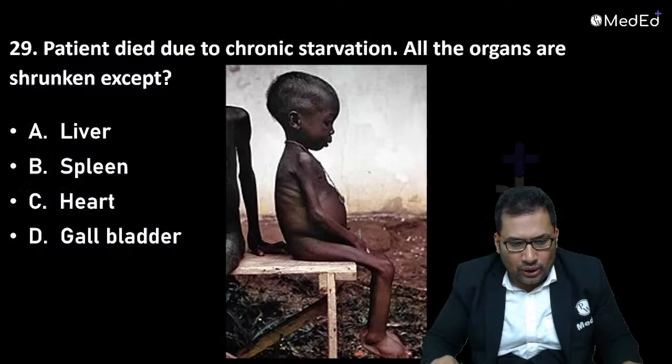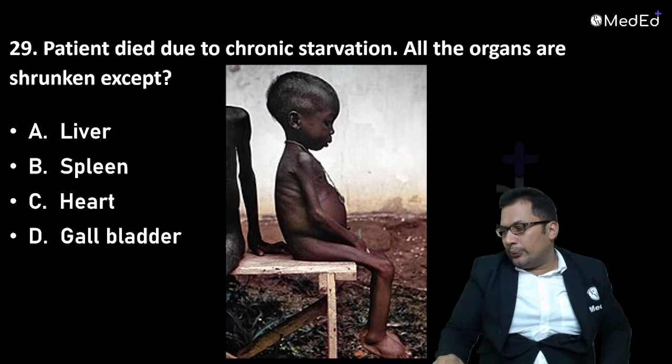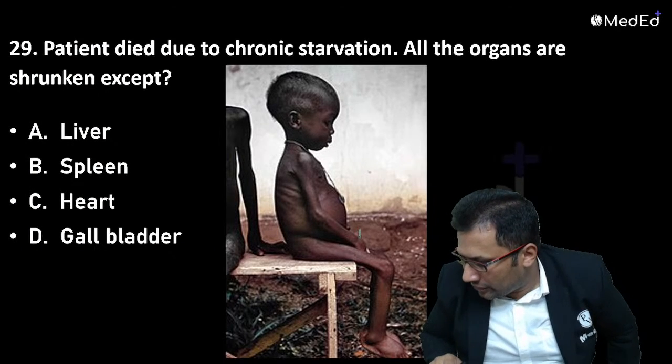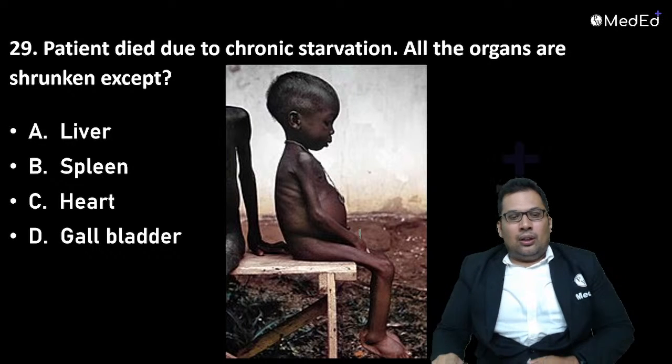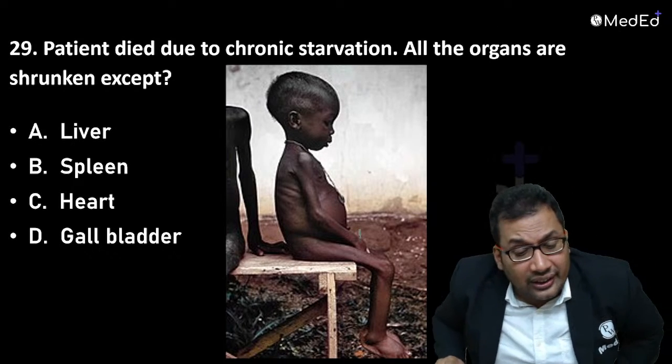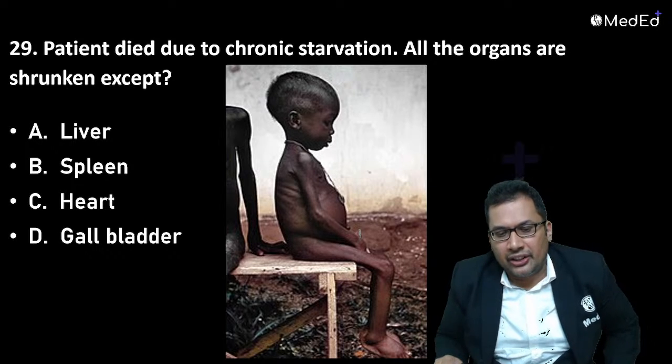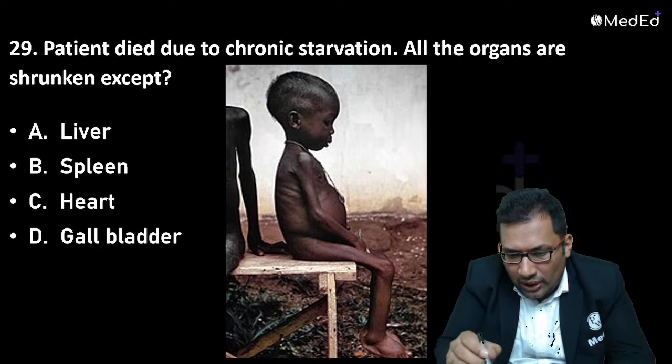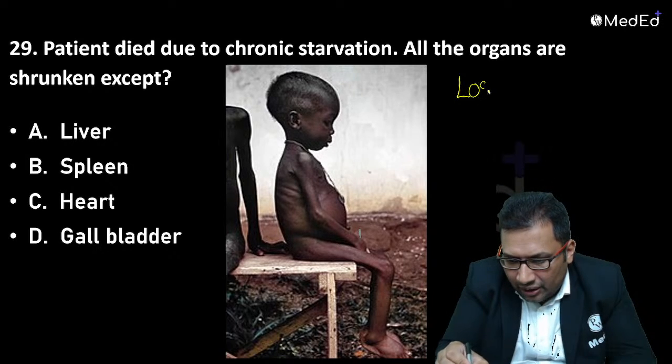Now we are talking about starvation. Some questions about starvation. Last two questions, dear students. Patient died due to chronic starvation. All the organs are shrunken except... So what we can see here is loss of subcutaneous fat, loss of fat all over the body.